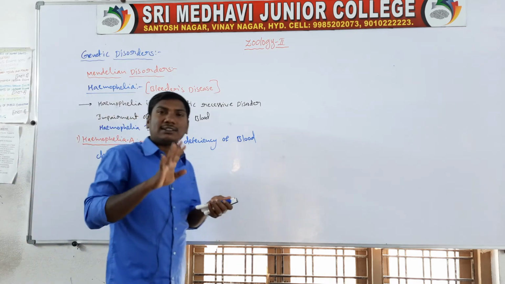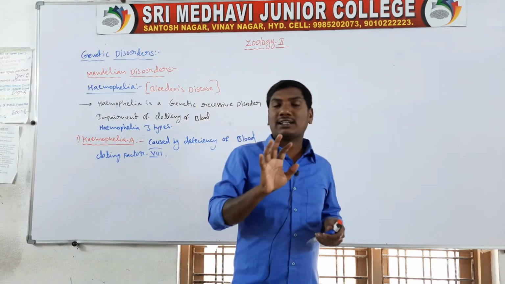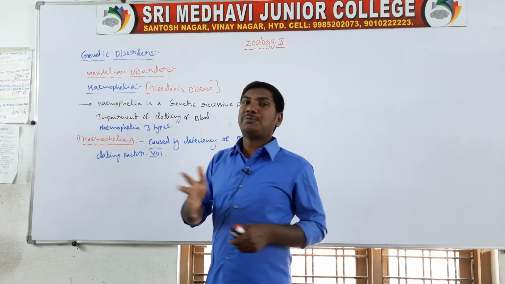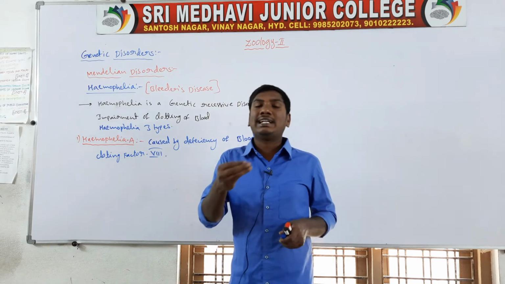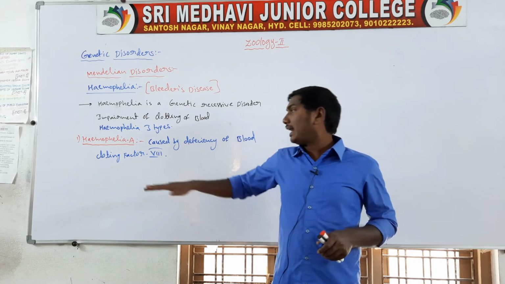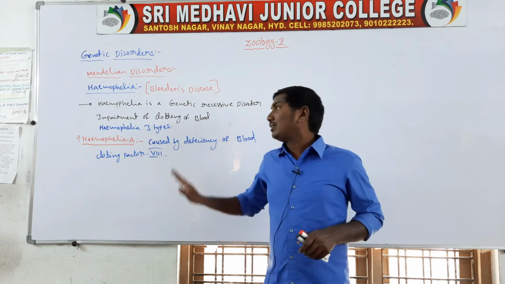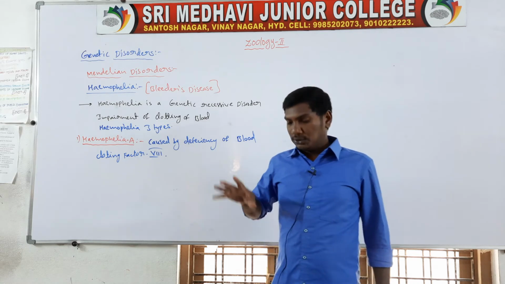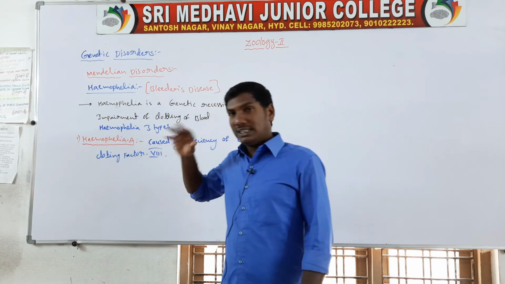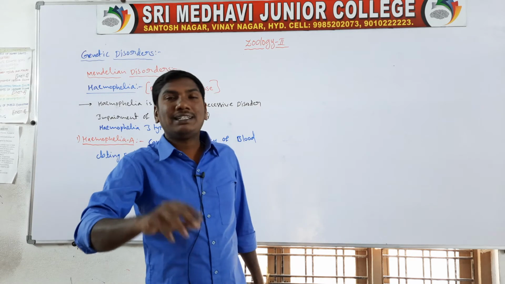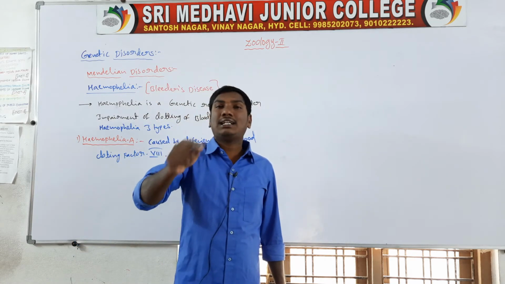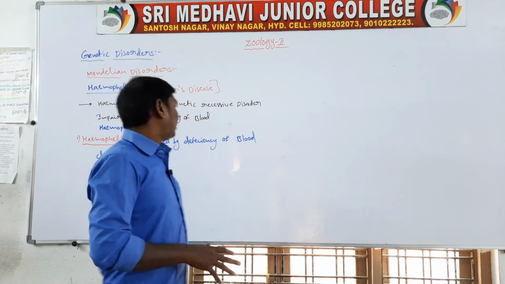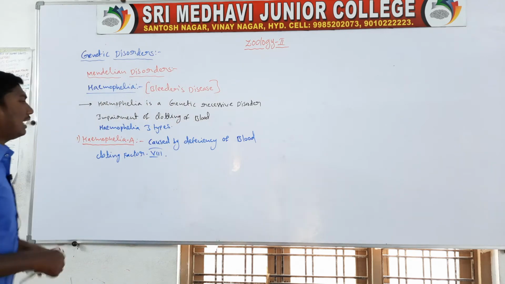There are a total of 13 blood clotting factors. In hemophilia A persons, blood clotting factor 8 is absent or deficient, so factor 8 is not released. That person suffers from hemophilia A. So hemophilia A is caused by the deficiency of blood clotting factor 8.